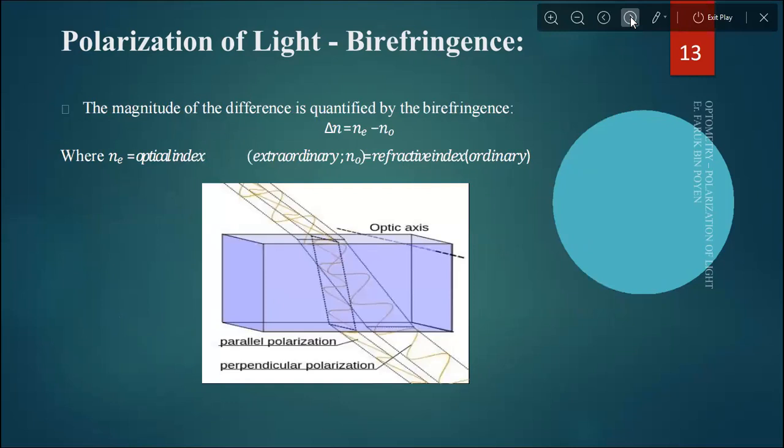So this is the example for birefringence. The magnitude of the difference quantified by the birefringence is delta n equals ne minus n naught, where ne is the extraordinary refractive index and n naught is the ordinary refractive index. So this is the optic axis, and parallel polarization, perpendicular polarization. This one is the parallel and this is the perpendicular.